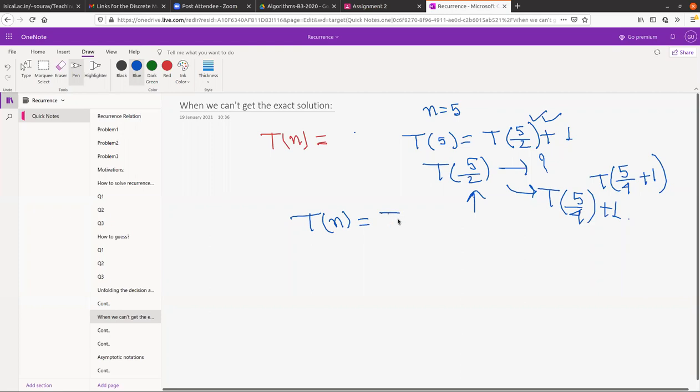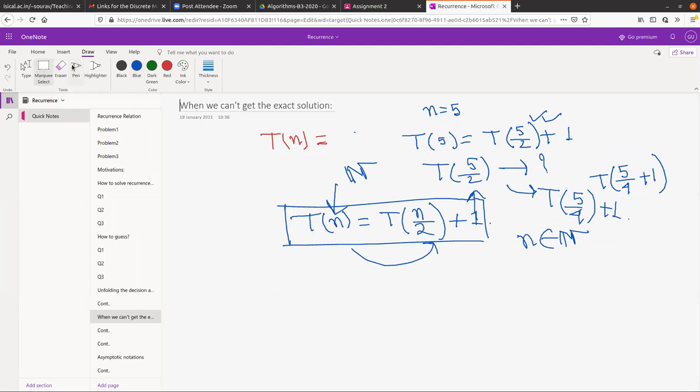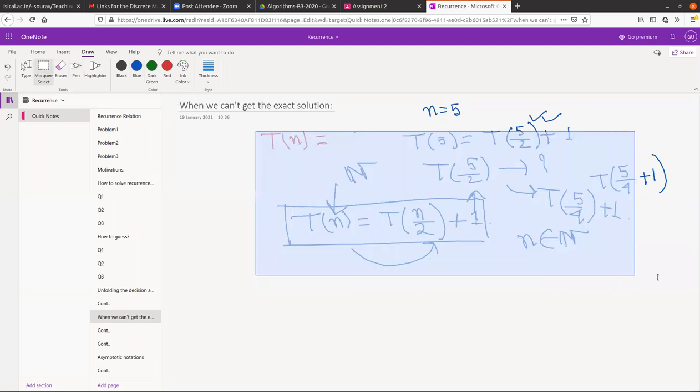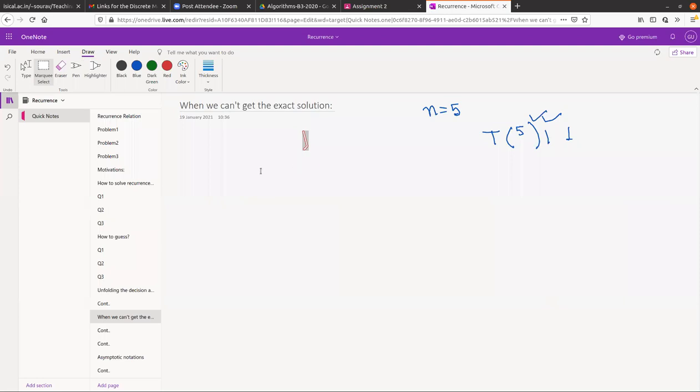What were our recurrence? Our recurrence was T(n) equals T(n/2) plus 1. Now, what is the set on which you have defined this whole thing? You have defined it for n belonging to the natural numbers. When there is an n, you can unfold it like that. Can you do that? Am I clear now? Yes. And for the others? If you later have any problem again, we can talk about that again. No problem.